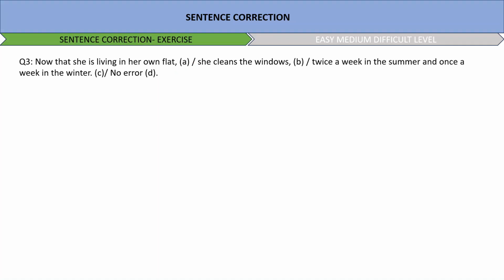Next, now that she is living in her own flat, she cleans the windows twice a week in the summer and once a week in the winter. No error? The error here is in option number B, which says she cleans the windows.